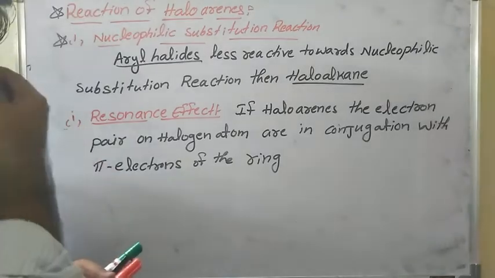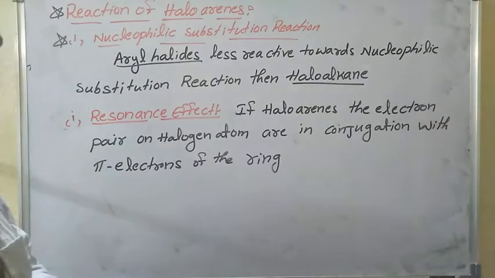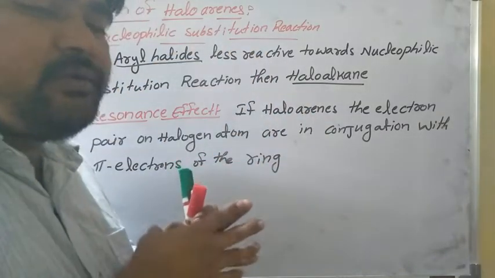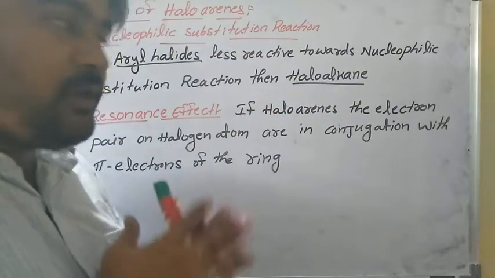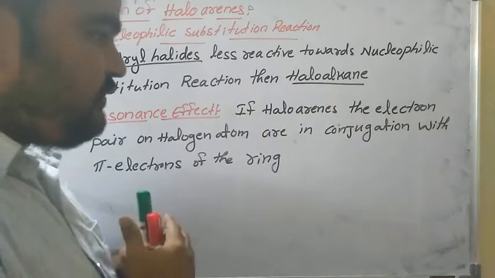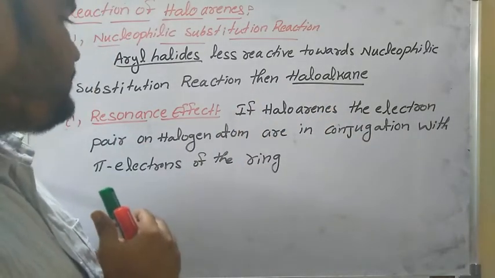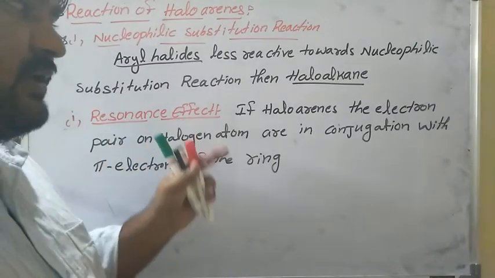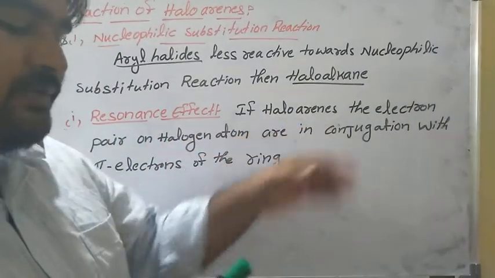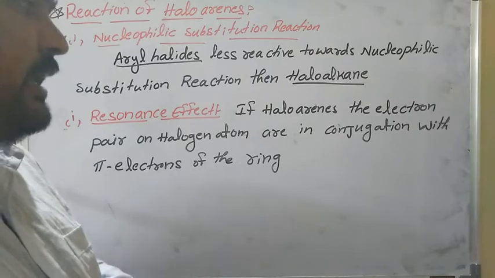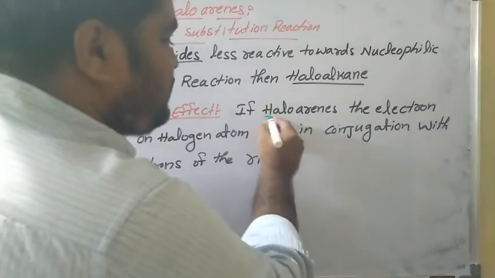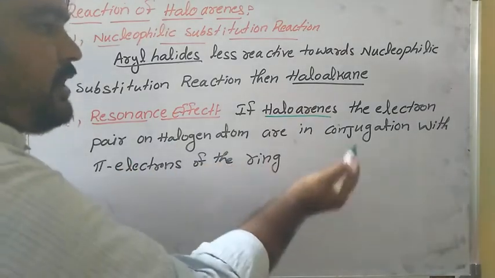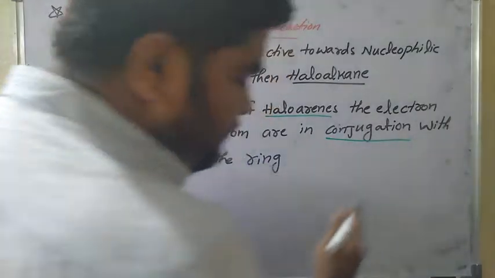It is very important. So 4 reasons are there. Haloarenes are less reactive towards nucleophilic substitution reaction because of four reasons. First one is resonance effect. Haloarenes means what? In this, halo is the halogen group, arene means benzene ring. In haloarenes, the electron pair on the halogen atom is in conjugation. Conjugation means what? Alternating.